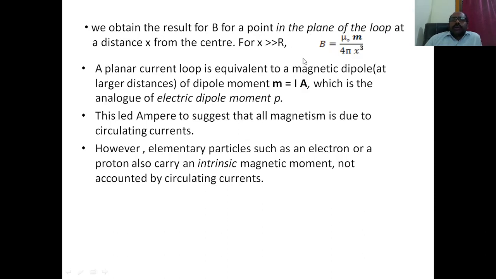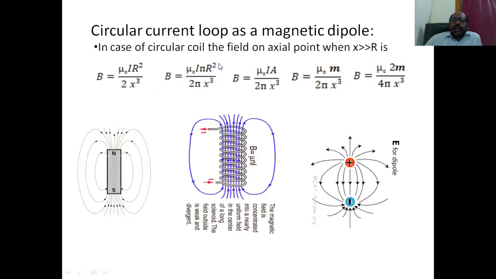So these two equations are in analogy with the electric field due to an electric dipole, where the coefficient is 1 by 4 pi epsilon naught 2p by x cube. Small p is the dipole moment. Electric field is equal to 1 by 4 pi epsilon naught 2p by x cube on axial point.